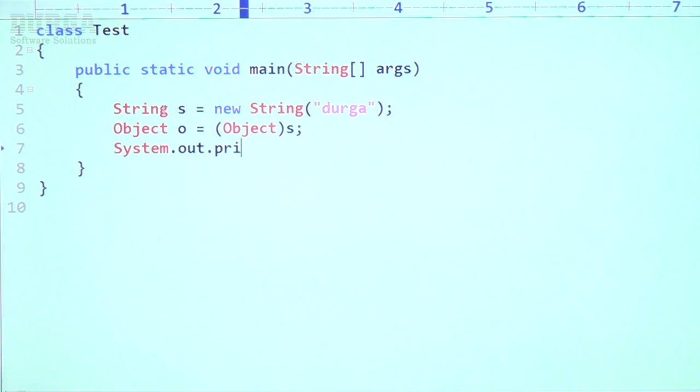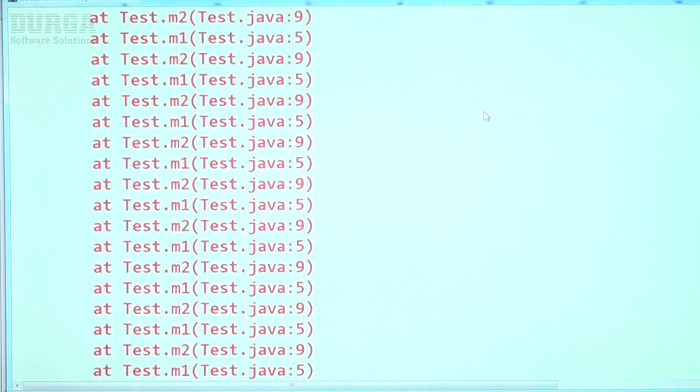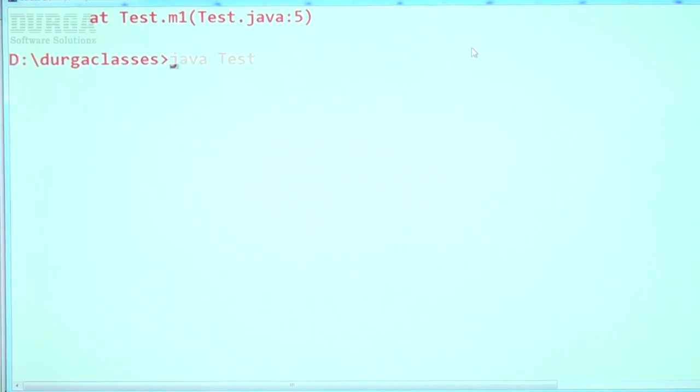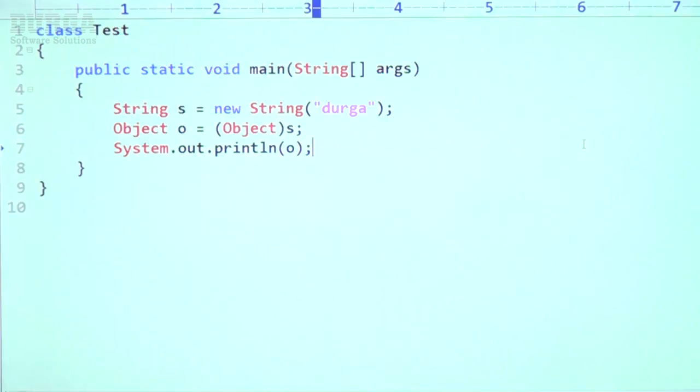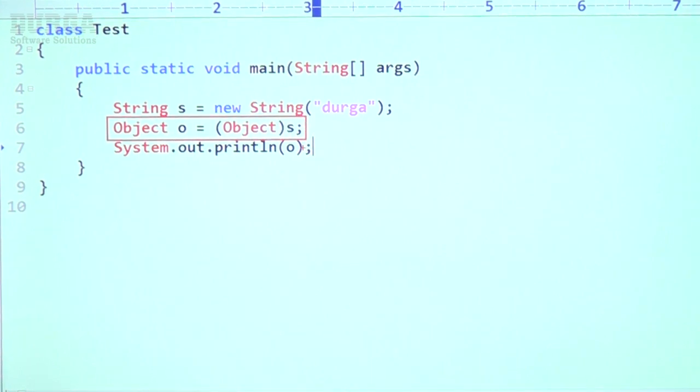Now let me print System.out.println(o). Happily it is going to print Durga, sir. There is no runtime exception, because a child object you can typecast to parent type, no problem at all.